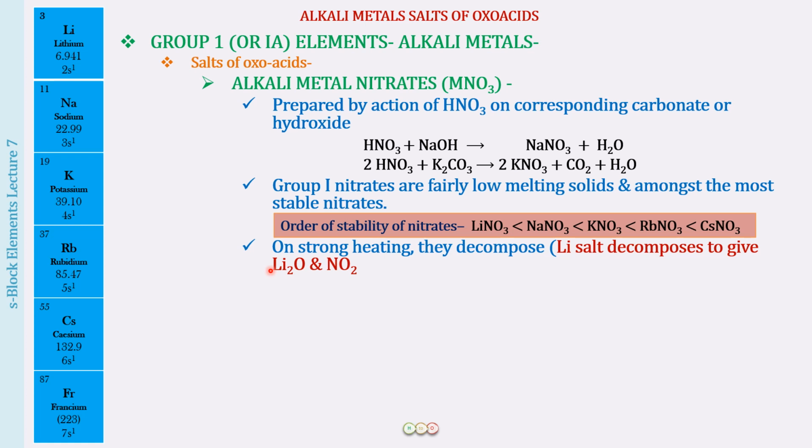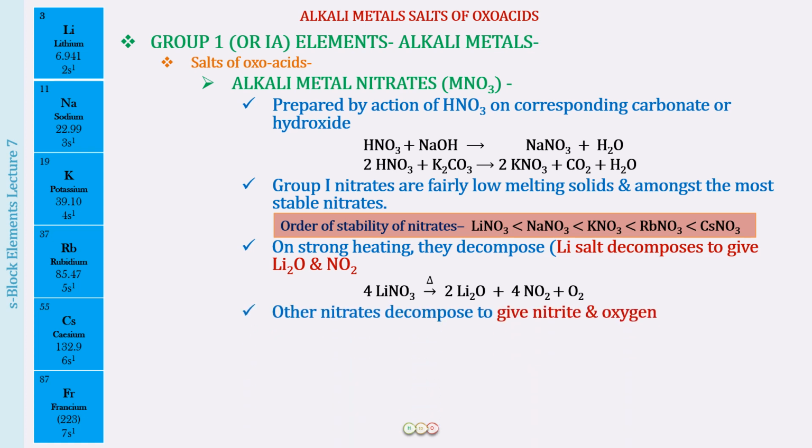Lithium salts decompose to give Li2O, lithium oxide, and along with that NO2 is evolved. NO2 is a reddish brown gas, which you can see very easily when performing this experiment. So LiNO3 on heating gives us Li2O, NO2, and oxygen.